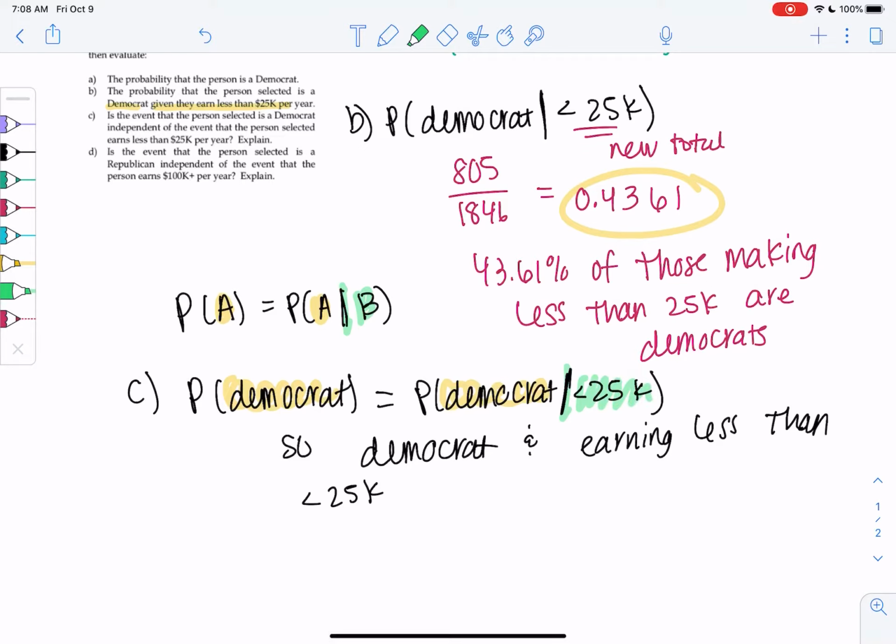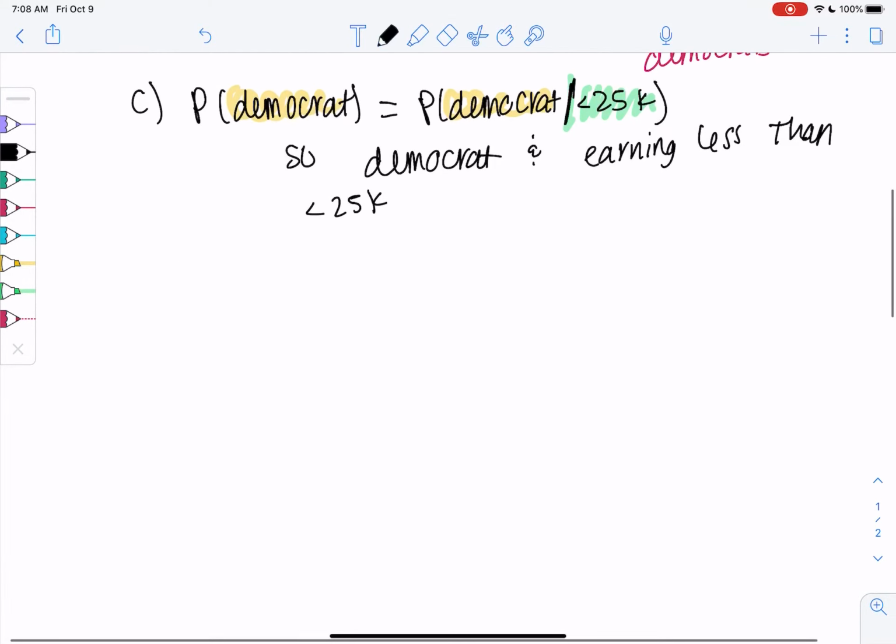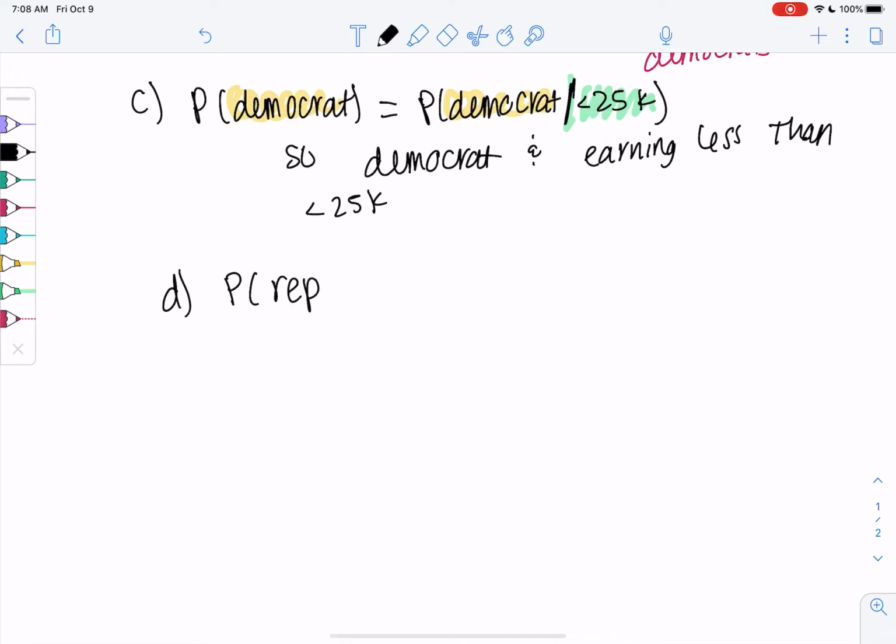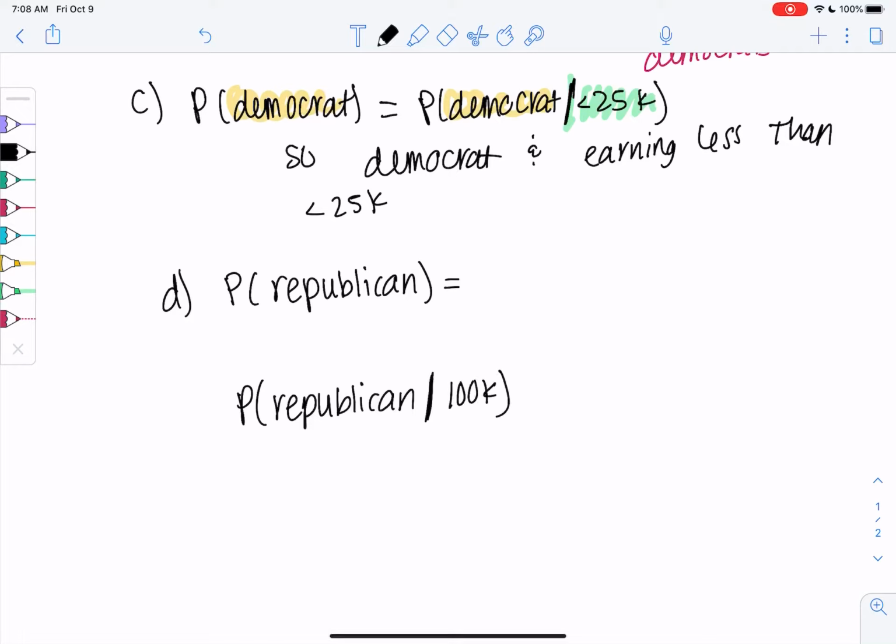So let's try one more. How about being Republican and making more money, right? Doesn't it seem like people who make more money tend to be Republicans? So let's check that out. So what's the chance of being a Republican? And then what's the chance of being a Republican given that you make over 100K? So does making over 100K make you more likely to be a Republican?